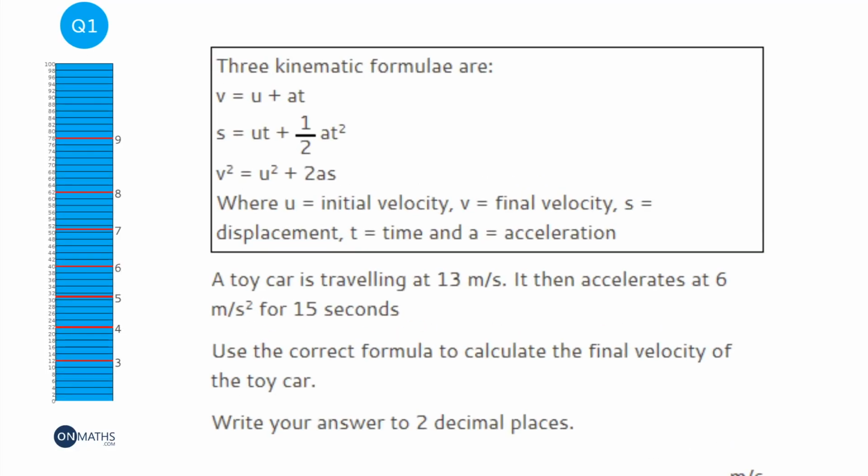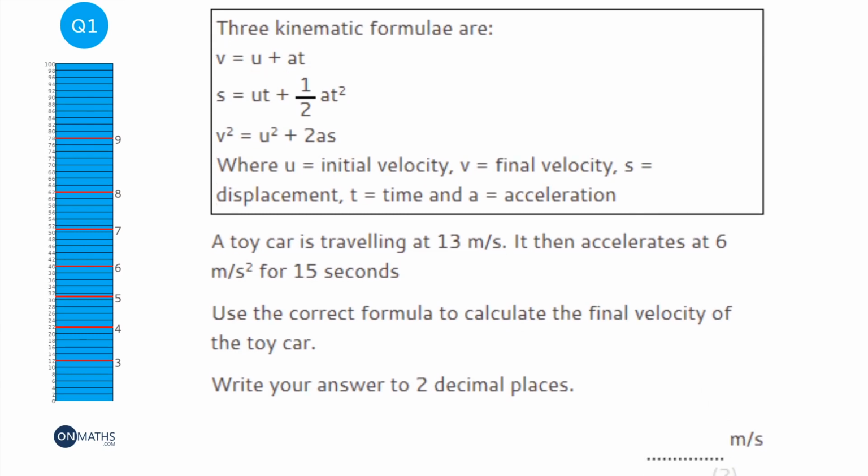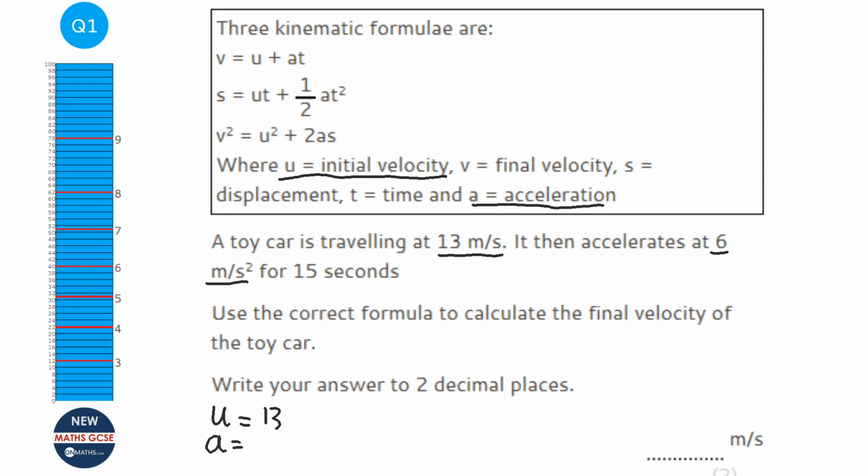Okay, so we're given three of the kinematic formulas, or SUVAT equations, and we're asked to use them to answer this question, but it's not going to tell us which one to use. So it says a toy car is travelling at 13 meters per second. So the initial velocity, u, is 13. It then accelerates at 6 meters per second squared, so the acceleration is 6, for 15 seconds. So the time is 15 seconds.